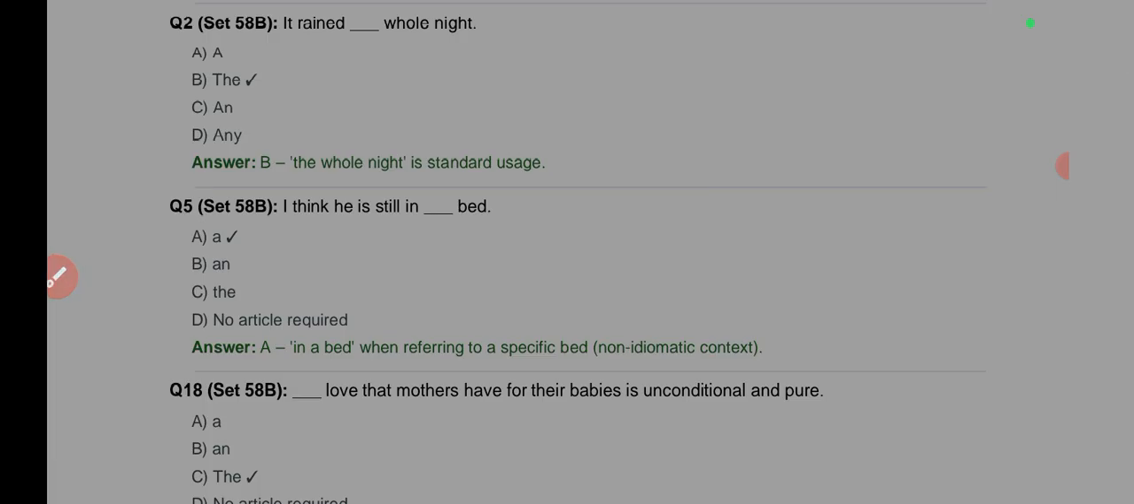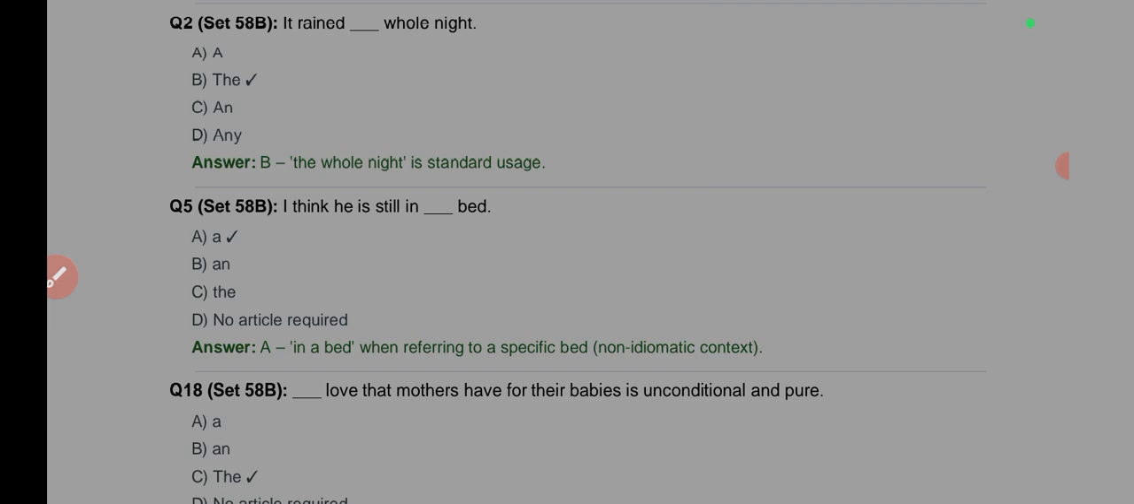I think he is still in dash bed. Now, you see, this also depends on context. If the context is idiomatic, for the purpose of exams, I know that the context will be clearer. But if this were what was given in the exam, the answer would be no article required. I think he's still in bed. In bed simply means he's sleeping. So it will not be in a bed.